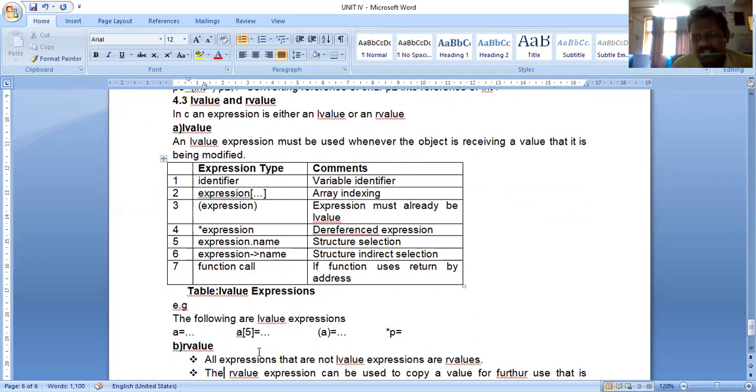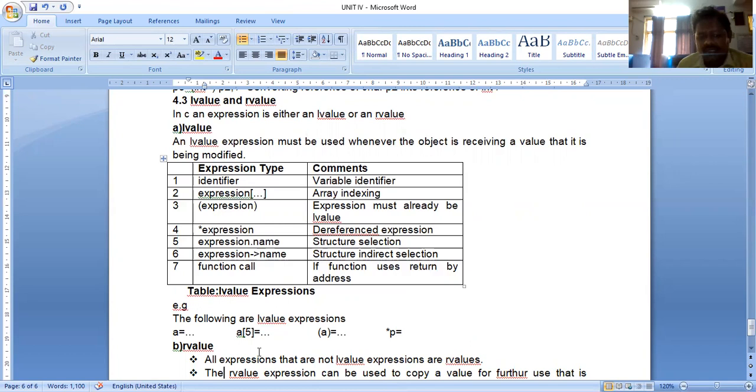In some textbooks, they give A equal to 9. Again, I can write B equal to A. On the right hand side also the value A is available. Sometimes they are given, but even in textbooks they are giving that only left-hand side operands are treated as L values. Only left-hand side operands are treated as L values.